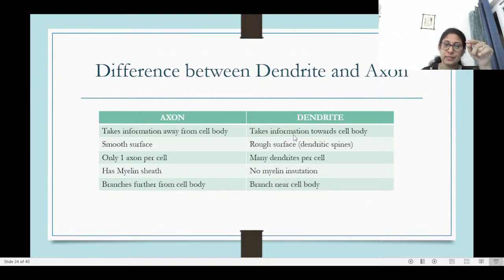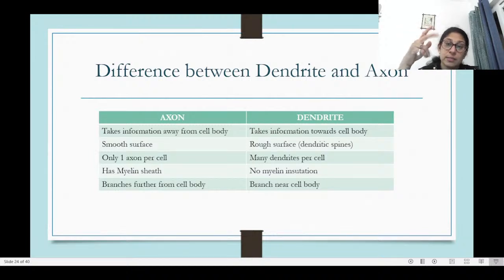Axon has a smooth surface. Dendrite has a rough surface because it has dendritic spines. Generally, each neuron has only one axon, but there could be many dendrites. So it is open to receiving information from various different sources, but it passes on the information only to the next relevant neuron. And then axon is covered with a myelin sheath, whereas dendrite doesn't have any such sheath on it. And axon branches away from the cell body and dendrite branches near the cell body. These are your major differences between the dendrite and axon.